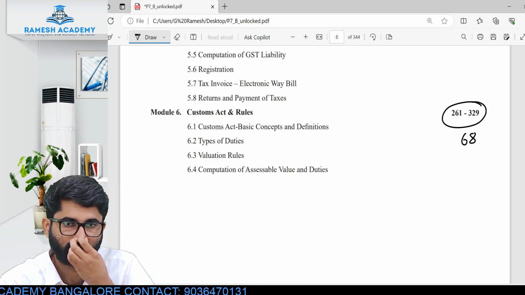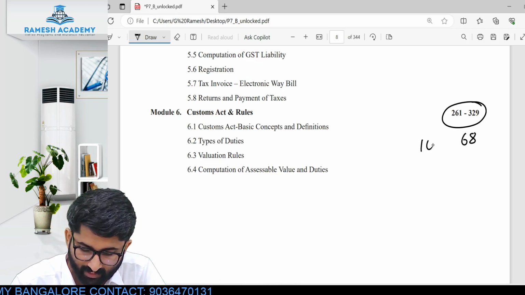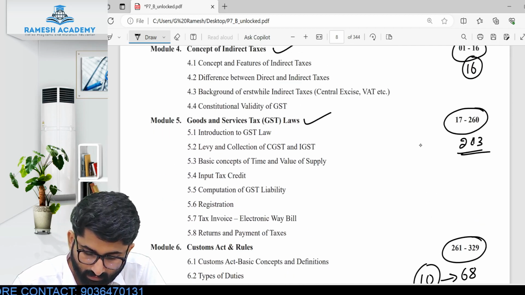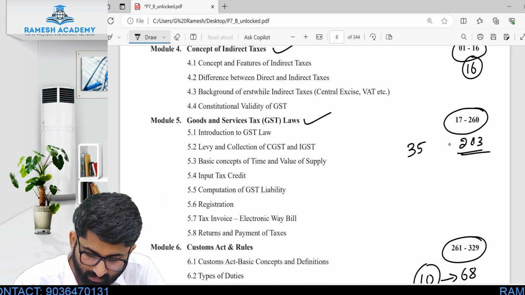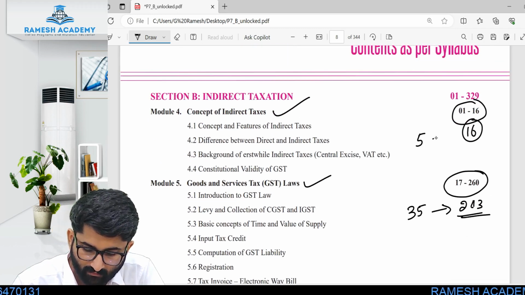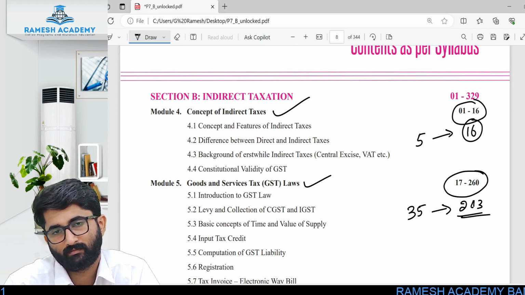So for 10 marks you have to study 68 pages, for 35 marks 243 pages, and for 5 marks 16 pages.